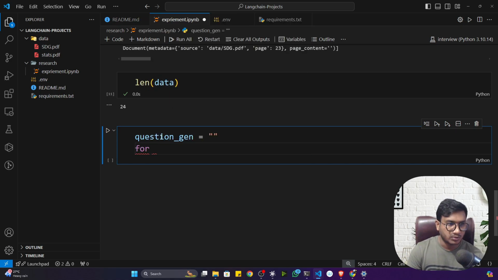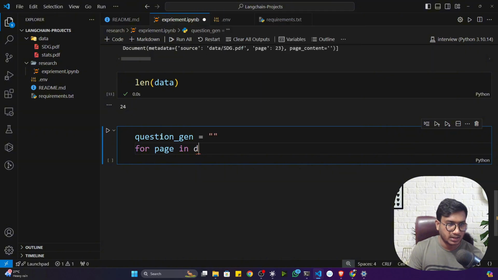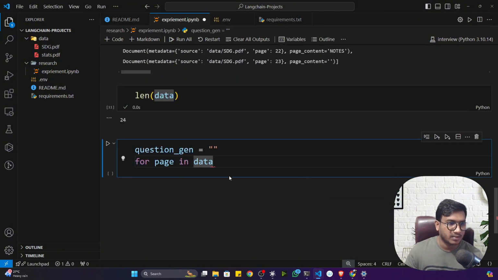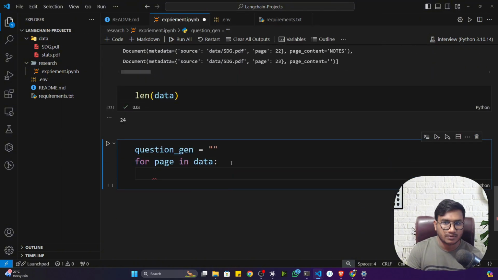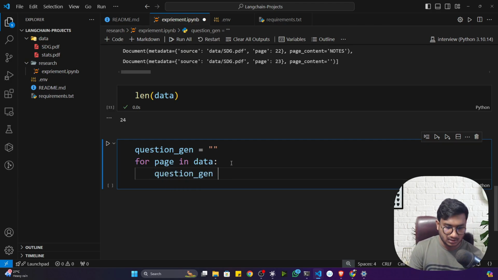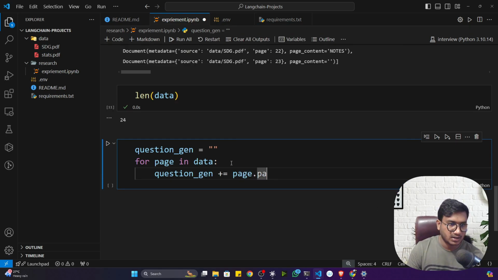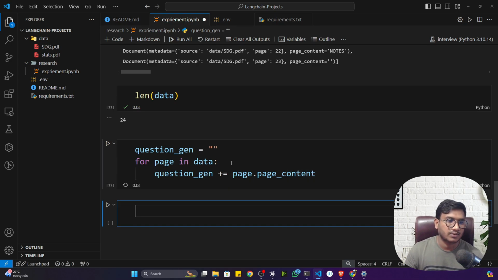Now I'll write a for loop. For page in data, the complete data I have, it will give me all the pages one by one, and I just need to extract the content. So question gen plus equal, I'll be adding in this variable. This is the idea. I'll write page dot page underscore content. It will give me all the content one by one, and it will save inside this question gen variable.